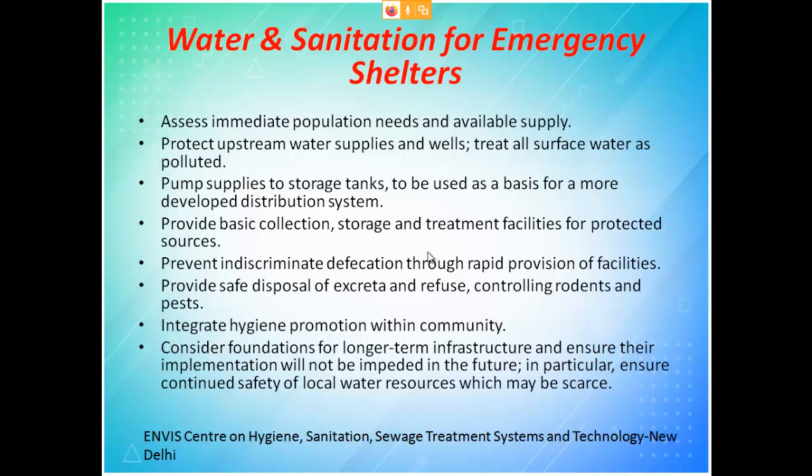Treat all surface water as polluted. So they have to treat all the surface water as polluted in that situation, and they are not supposed to use upstream water supplies or wells. Okay, pump supply to storage tank. So you have to bring it and pump it to the tank, to be used as a base for more development of the distribution system. Provide basic collection, storage and treatment facilities for protected sources.